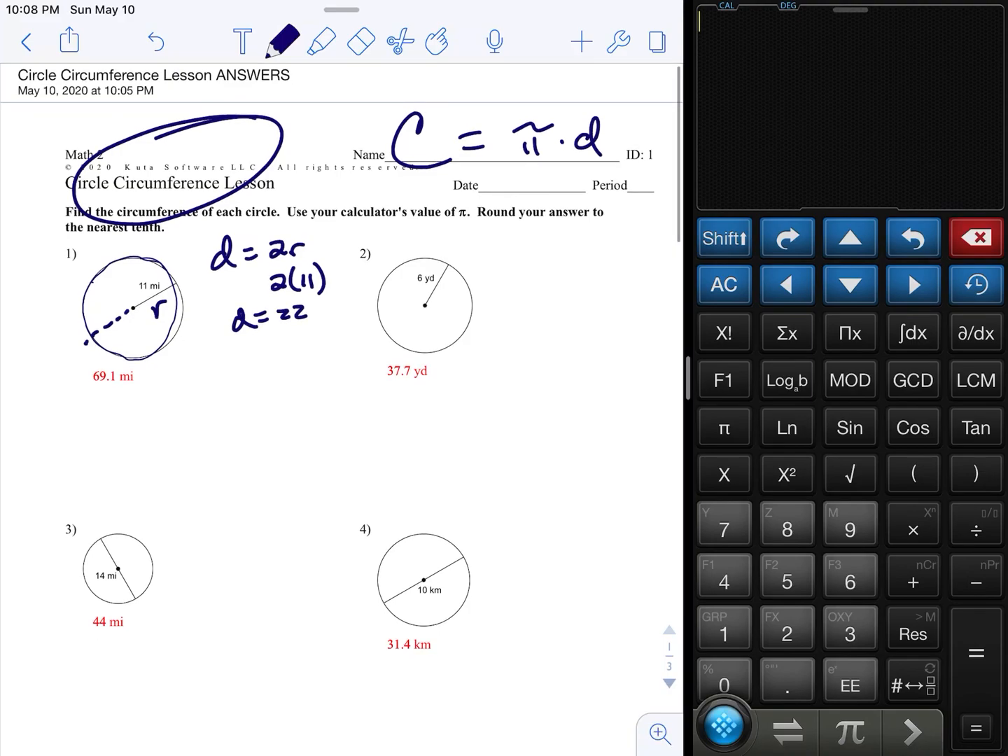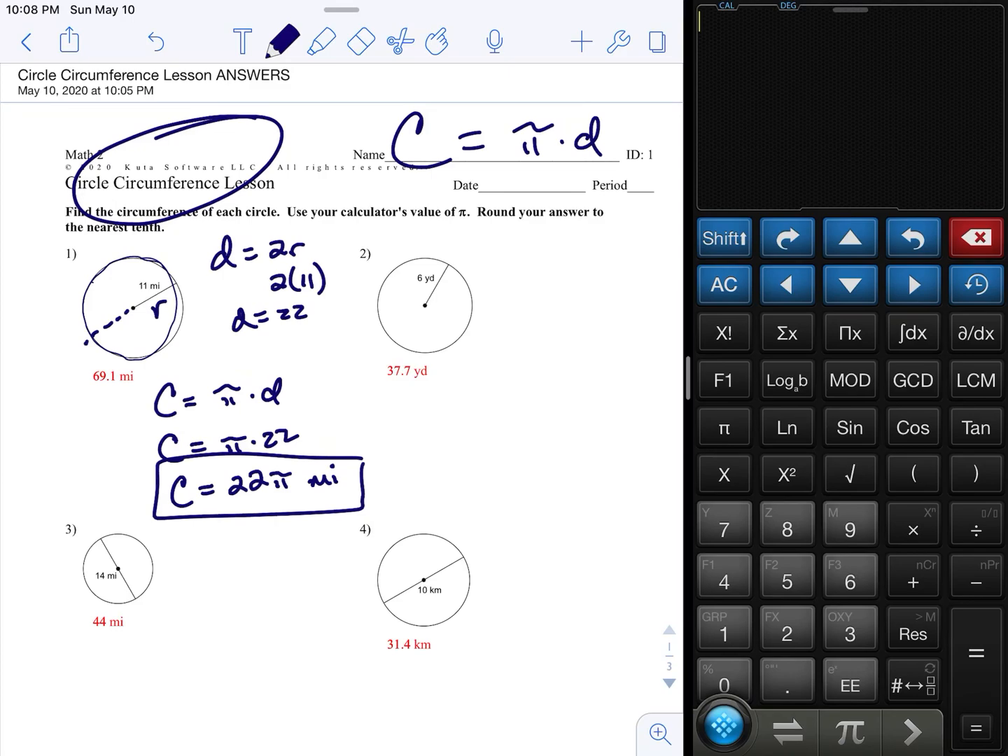Now the formula is circumference equals pi times d. So circumference equals pi times 22. There are two ways to do this. You could leave your answer in terms of pi, which means you don't round it, you don't use a calculator, you just say 22 pi miles for this one. That's called in terms of pi, so you don't need a calculator. The other way is to put 22 pi in your calculator, so 69.1, just round to the tenth. The diameter here is 12, so 12 pi,